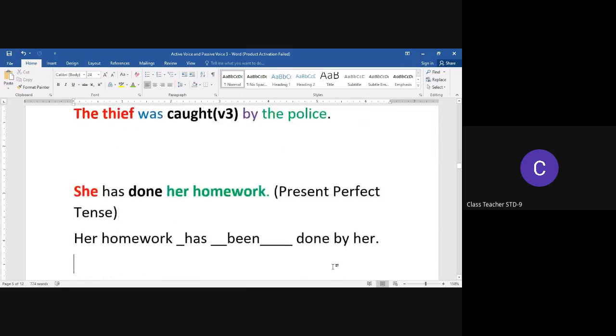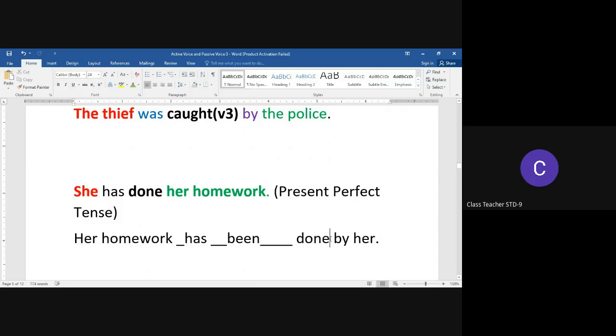We have other examples. She has done her homework, which is in present perfect tense. When we transform it from active voice to passive voice, her homework will become the subject of the passive voice sentence, and we need two helping verbs to indicate the original tense of the sentence, present perfect tense. So we have has for present, been is the helping verb we use for perfect tense, and then the main verb done